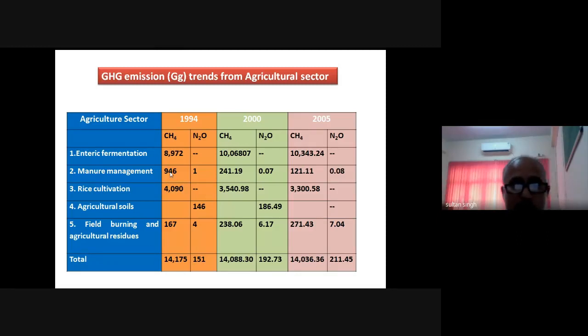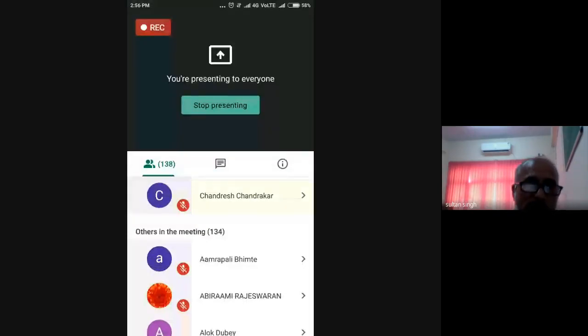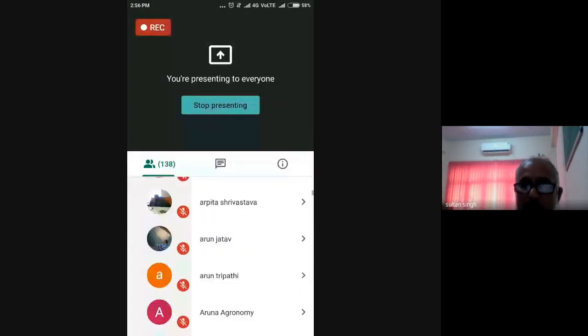And then from manure management, around 0.9, or 1 teragram, and then it reduced to 0.2 and then 0.1. It is because of the manure management practices that we have followed to mitigate methane from manure management. We have adopted in commercial dairies the digestion type of management system where the emission of methane is less. That is why we have reported less methane from manure with the passage of time.